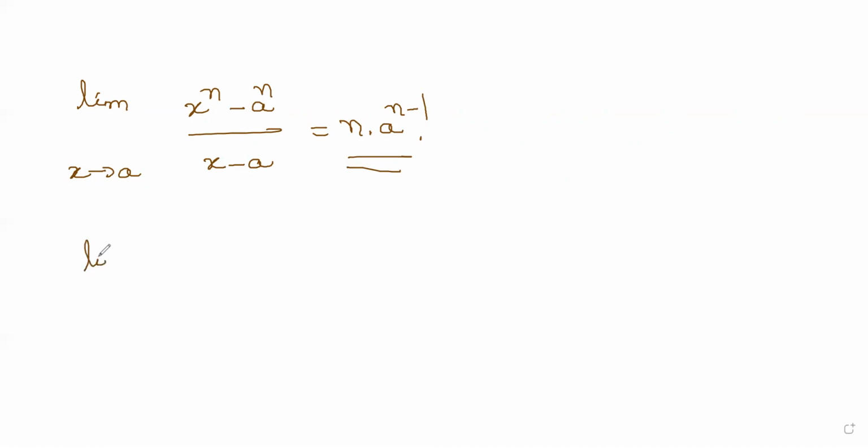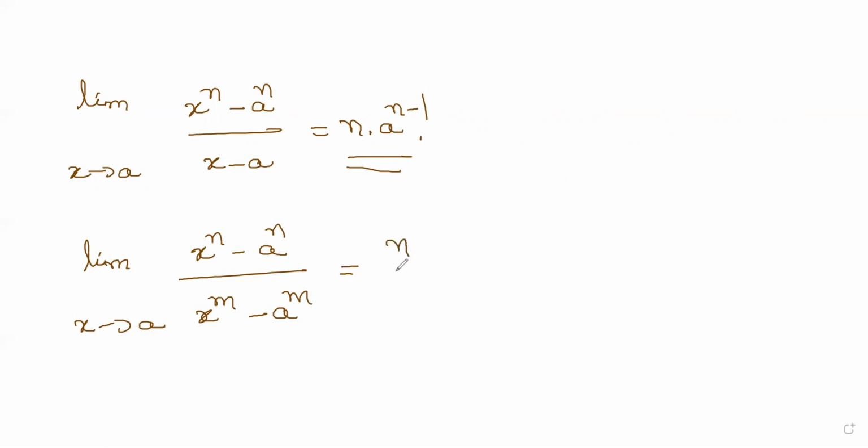And we have another one, limit x tends to a, x power n minus a power n divided by x power m minus a power m. Suppose you have this kind, then you will get n by m into a to the power of n minus m. So this is how you get.